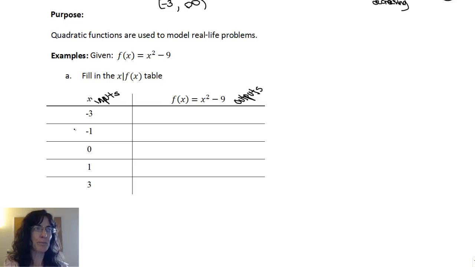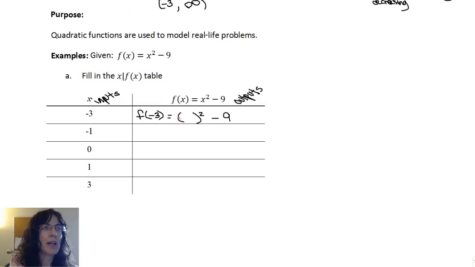So if we have an input of negative 3, that means we are doing f of negative 3, or evaluating f of negative 3, plugging in a negative 3 and putting it in parentheses everywhere that we're seeing x. So the first thing I want to do is put whatever the x is squared minus 9, and then I want to plug in that negative 3.